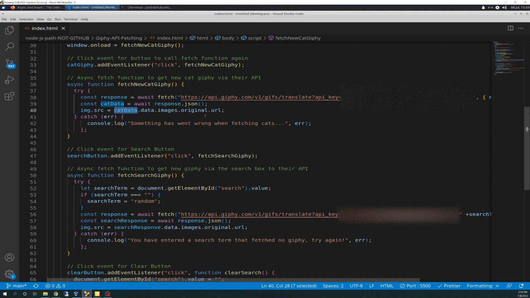So catdata.data.images.original.url will bring up the correct URL that we looked at in the last video in the inspection for the source for the image. And then we're going to have a catch here for an error, and we're going to do console.log. I'm not doing anything with the error. We'll learn about that probably in future videos, but right now I'm just logging it out. Something has gone wrong when fetching cats, and then display the error.